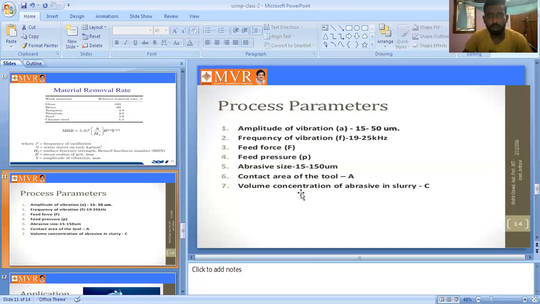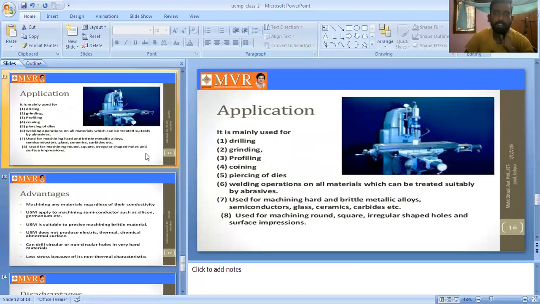Volume concentration of abrasive in the slurry is C. So these are the process parameters we can use. In USM, this kind of process parameters we can use on the ultrasonic machining process. Okay. Next one is what are the applications?